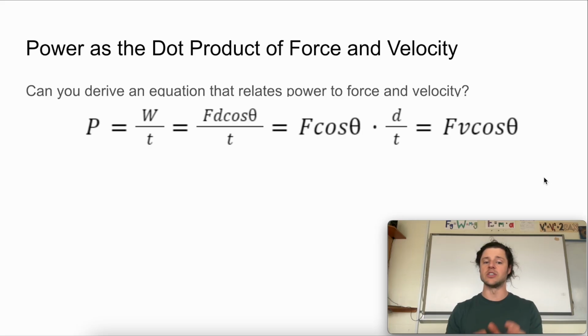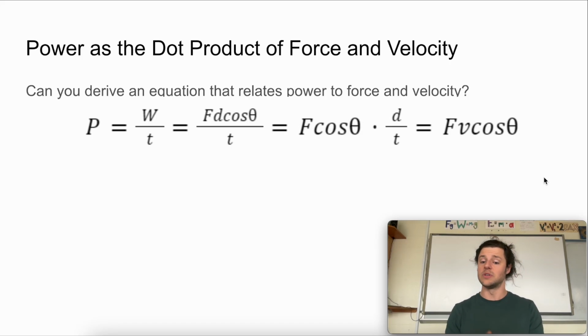So this gets us the dot product of force and velocity. When we multiply two vectors together, we have to account for the fact that they are not necessarily pointed in the same direction. If we take the cosine of the angle between those two vectors, we do what in math is called the dot product operation on those two vectors, right?